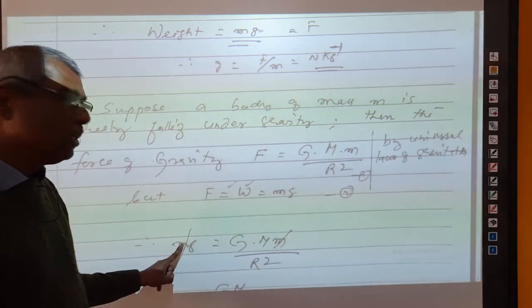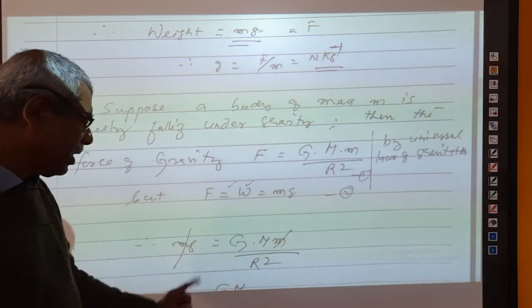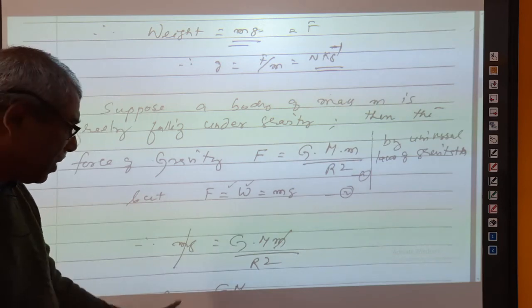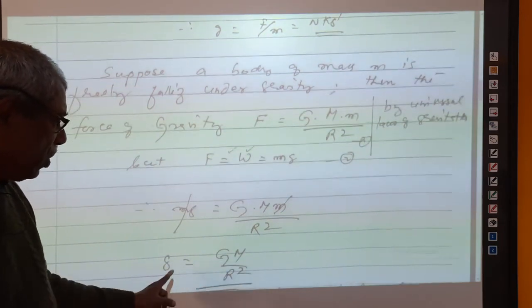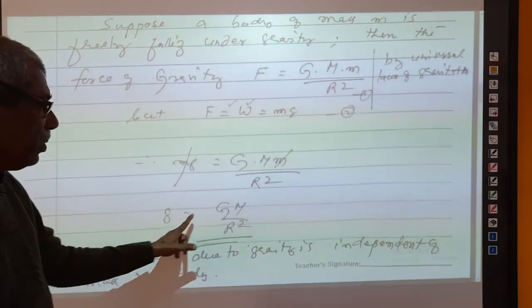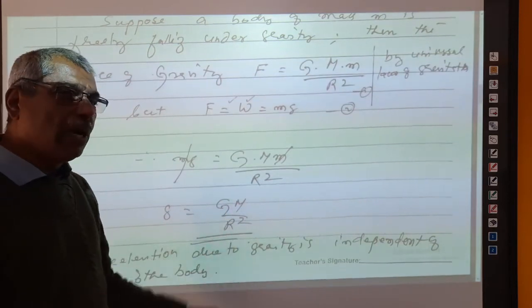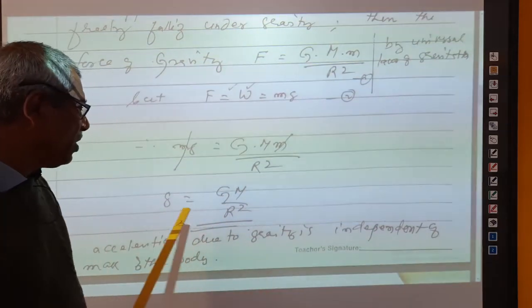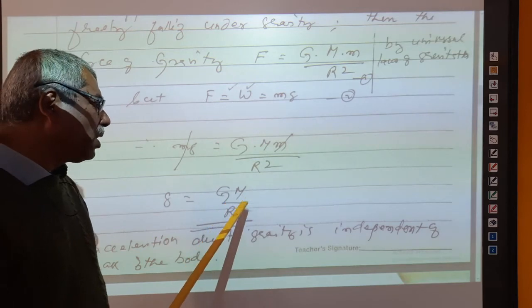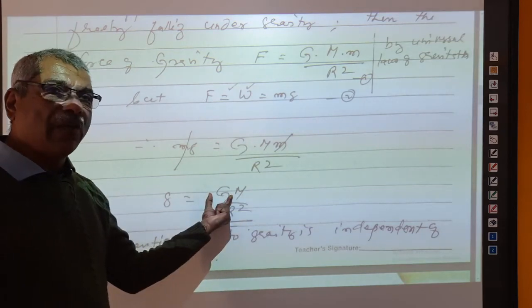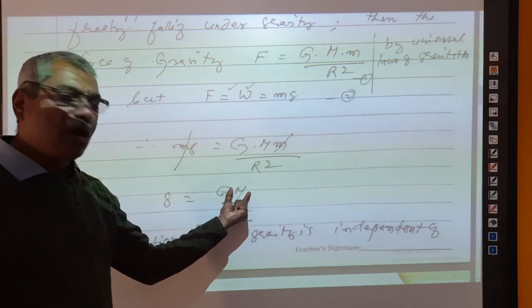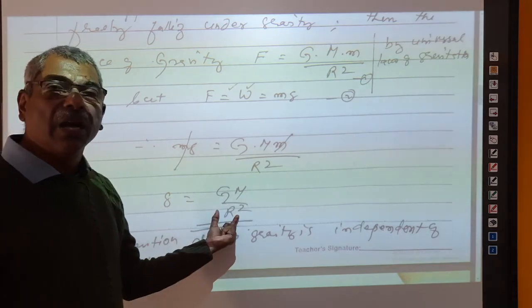You see how this small m and small m cancel. We are getting an expression for g here, right? The expression is small g is equal to capital G M divided by r square. Am I correct? So, g is equal to GM by r square. What is G? Universal gravitational constant. M is the mass of the earth and r is the radius of the earth.